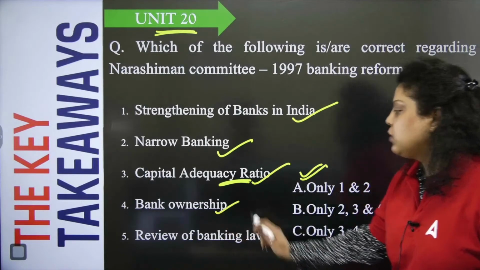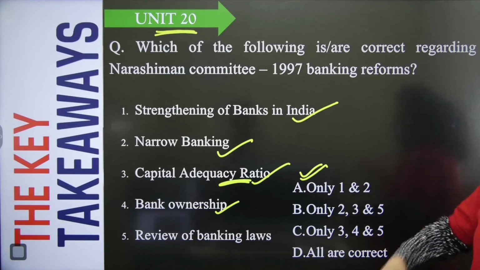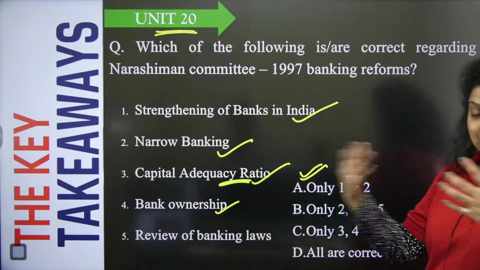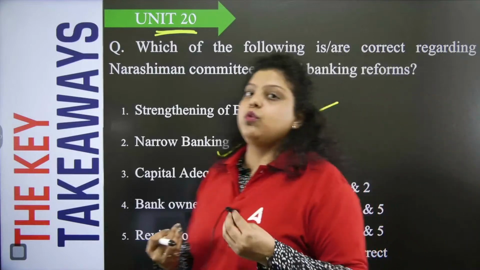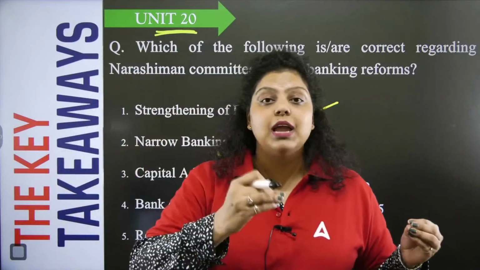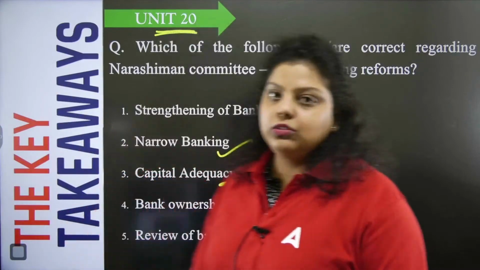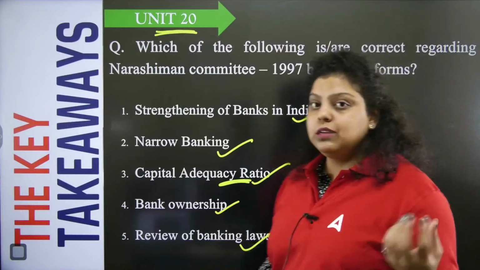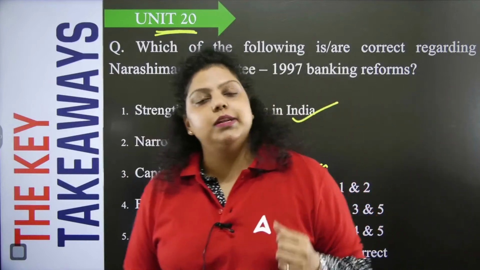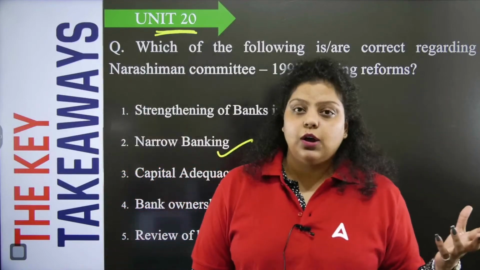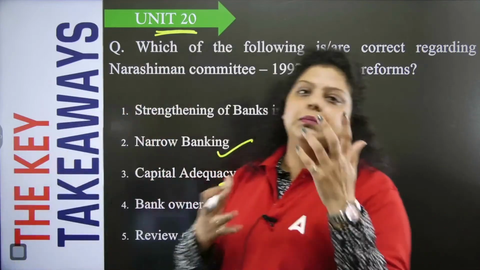Now, the fourth one is bank ownership. It has been said that competition should be involved, and apart from that, the bank ownership should be changed. Then review of banking laws. Yes, it has been said that from time to time we have to review or amend our rules and regulations, or we can say the laws and acts, like the Banking Regulation Act 1949, RBI Act 1934, Negotiable Instruments Act 1881, PSS Act 2007, and Nationalization Act 1969. So in all these acts, time to time amendments should be done.